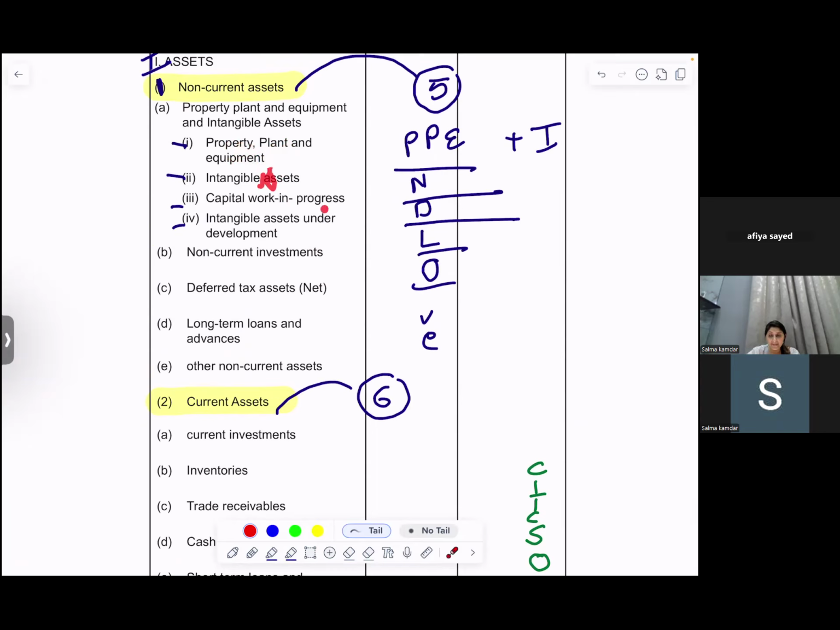Then there are some assets where you spend money to construct an asset, but the asset is not yet completed, and the amount is very significant to show as an asset. It is called capital work in progress. It is usually when you're making buildings. It takes time to construct a building, right? And a building is a capital asset. The year is over, the building is not yet constructed, so it is called capital work in progress.